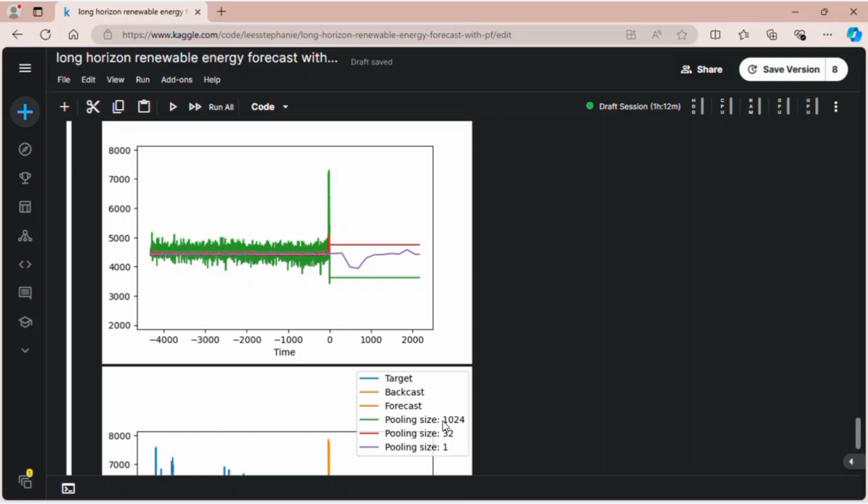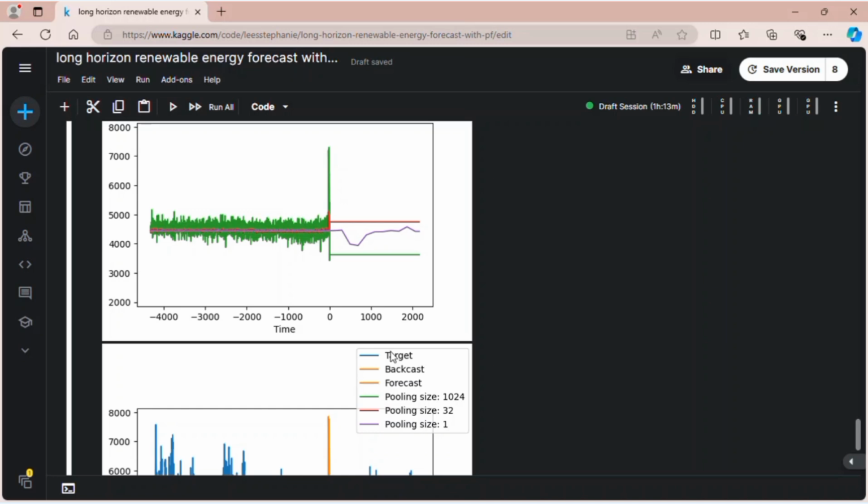The biggest kernel size is 1024, and that is produced by the green line. The green line is from the first stack, the red one is from the second one, and the purple is from the third one. It looks perfectly horizontal for the red and the green line. I don't know if it's because of the y-axis scaling, but if it's really horizontal, then I'm starting to guess that perhaps if we reduce the total stacks, we can get a better model.